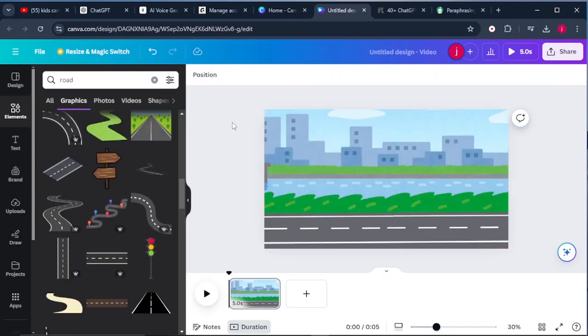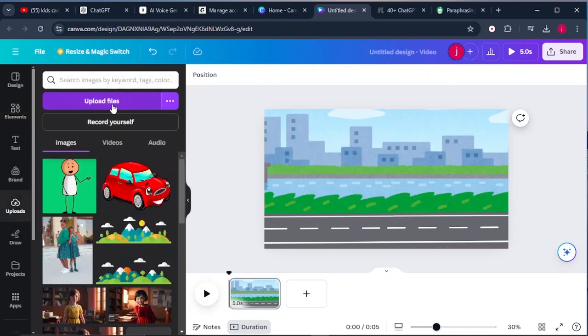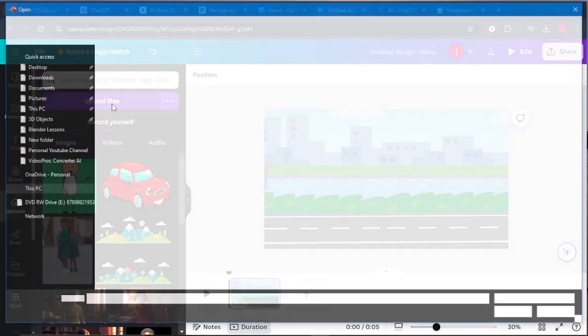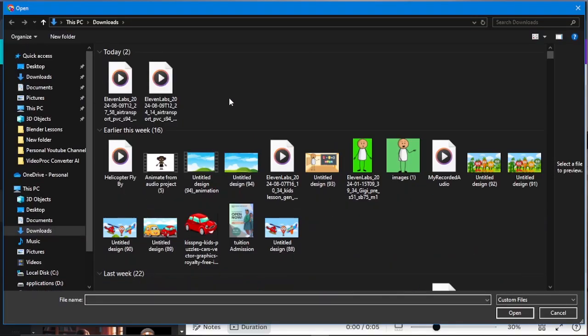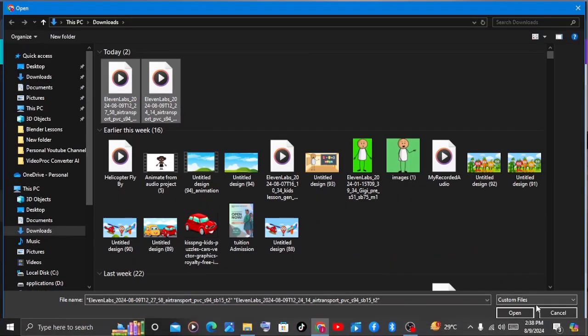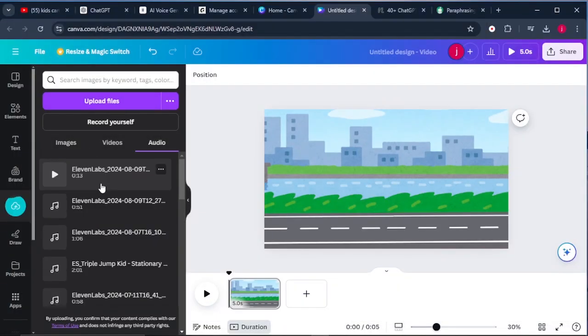So once our background is designed, the next thing that we need to do is to upload the audio that we had downloaded from 11 Labs into Canva. So there are two ways we can do this. We can just drag and drop our audio into Canva, or we can come to where it says upload and click on where it says upload files. And select your two files like that and click on open. And your audio files will be uploaded into Canva.